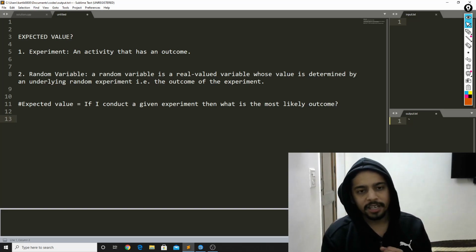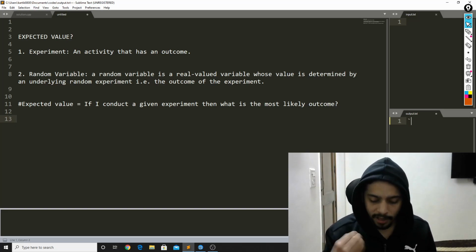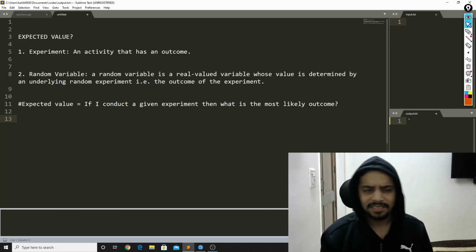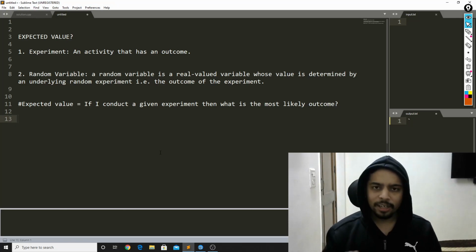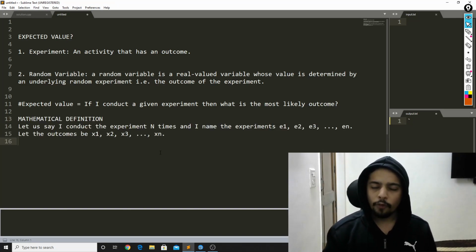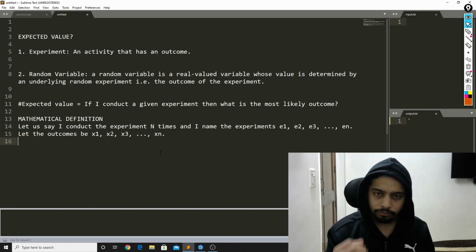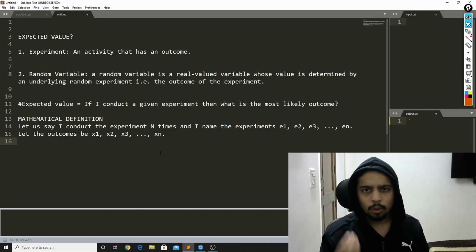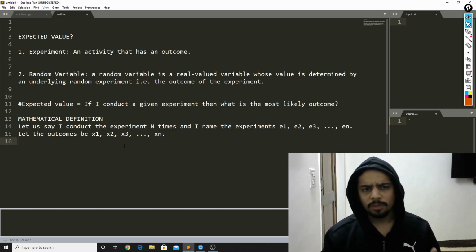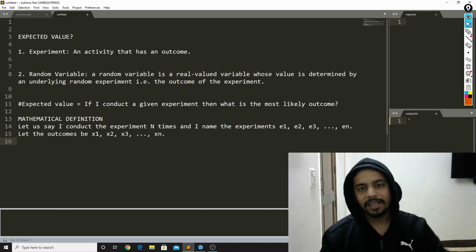Now, what is the expected value? So if I were to conduct the experiment right now, what is the most likely value that I would get as an outcome? That is nothing but the expected value. Let's get into the math. So the mathematical definition for an expected value is that you perform the experiment n number of times, call those experiments E1, E2, E3, so on till En. You note down what outcomes you get. Let's say the outcomes that you get are x1, x2, x3, so on till xn.